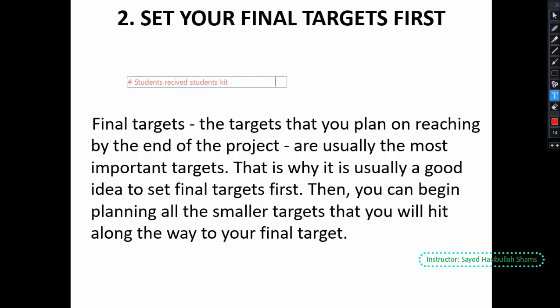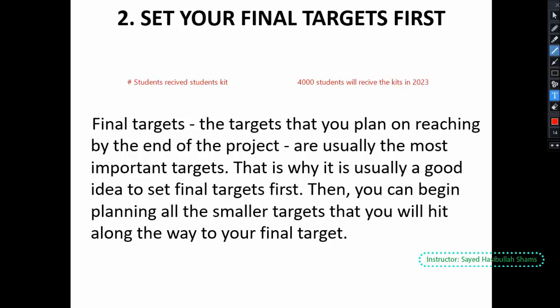So here we set a target for this. For example, 1,000 students will receive the kits in 2023. So here we have set the final target: during this one-year project, the period is 1 year.